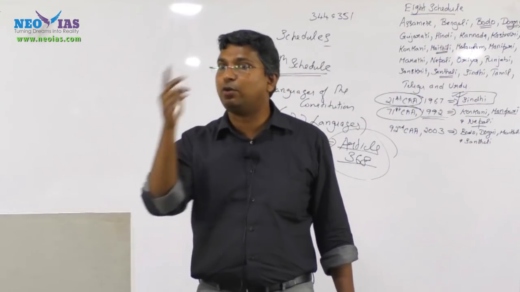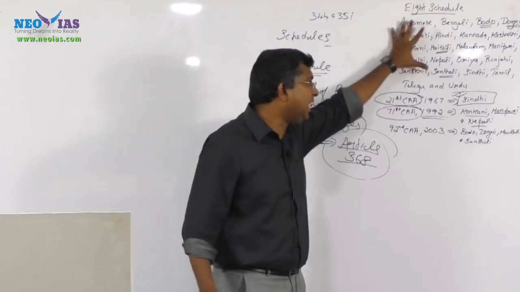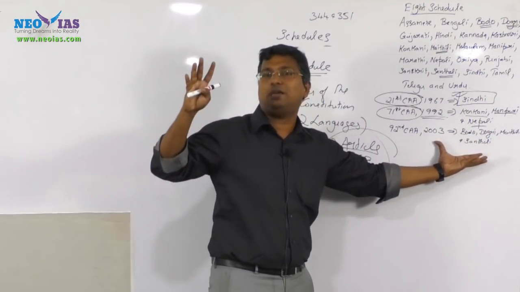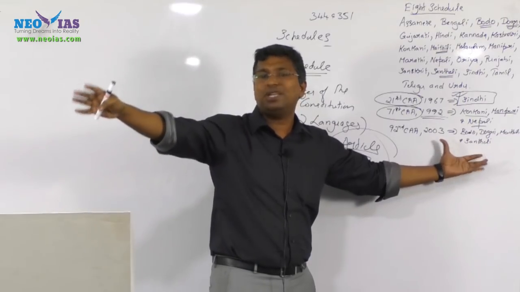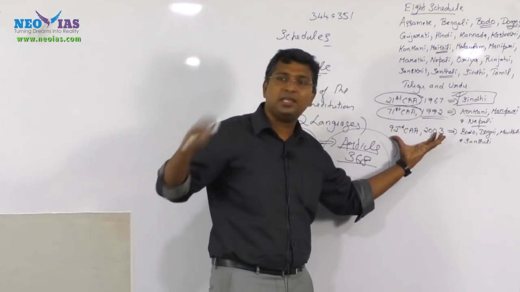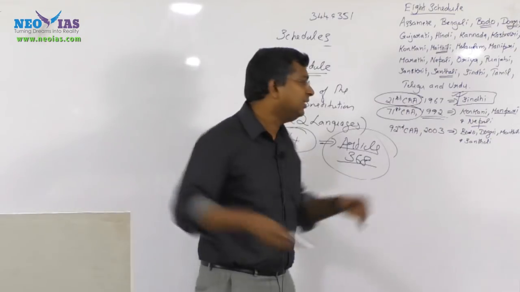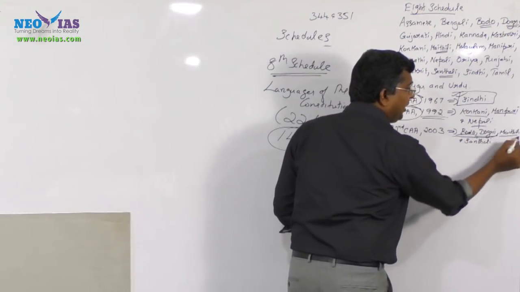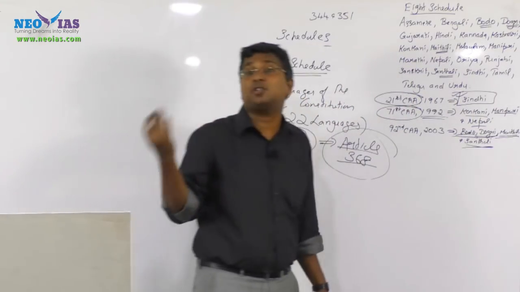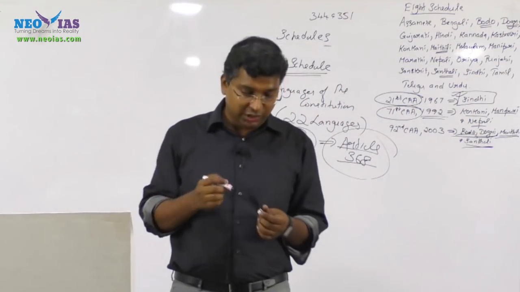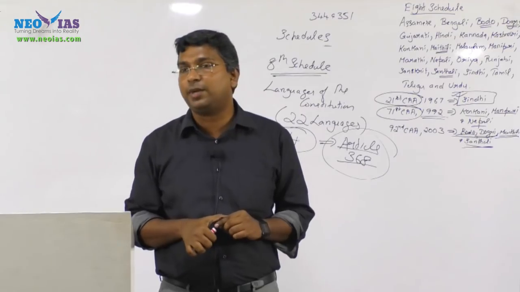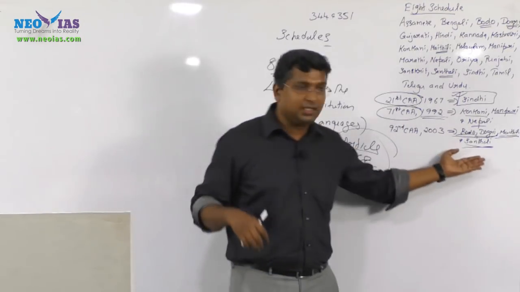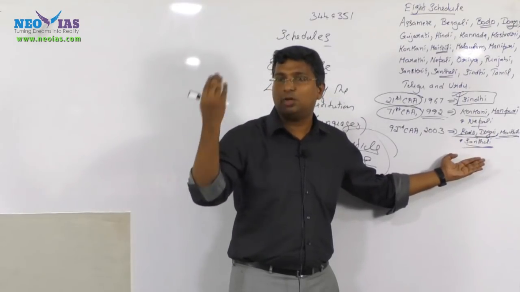So what are those 4 languages? This is very important. Out of those 22 languages, including Nepali, be very clear with it, what is more important for you is these 4 languages added by the 92nd Constitutional Amendment Act. The languages are Bodo, Dogri, Maithili and Santali. UPSC can ask a question: which languages were added by the 92nd Constitutional Amendment Act 2003. So Bodo, Dogri, Maithili and Santali are very important from your 8th schedule point of view.